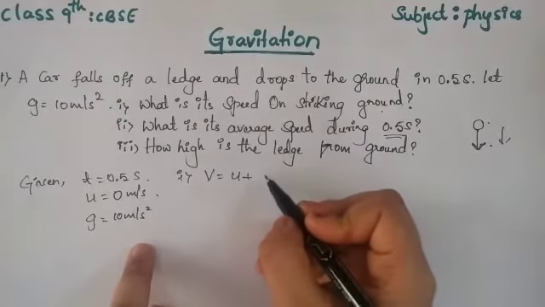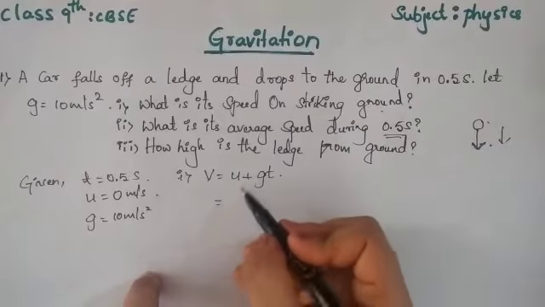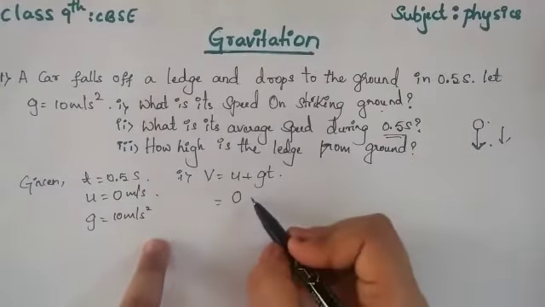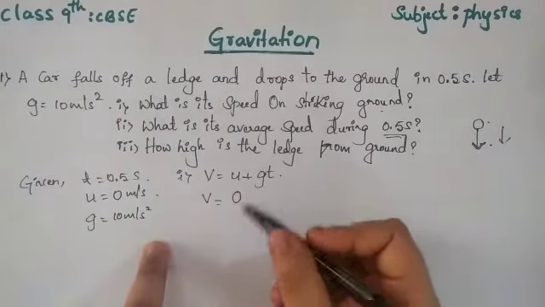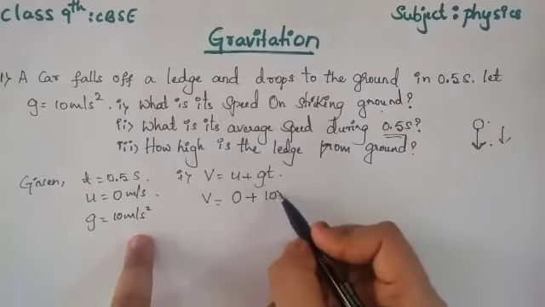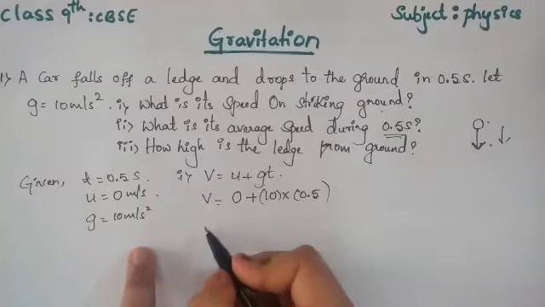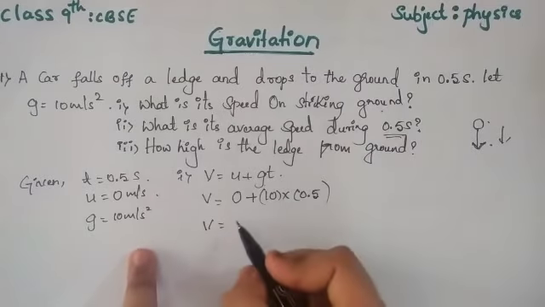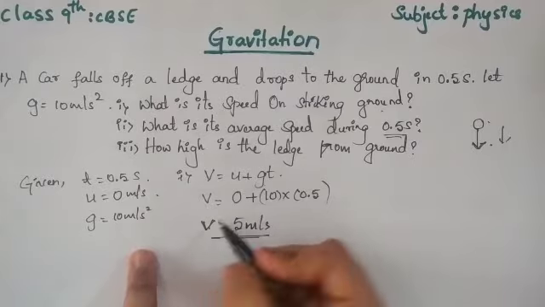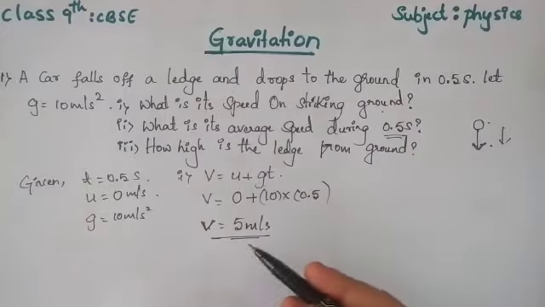In place of a I have to write g, so v equals u plus gt. The u value is 0, the v value we have to find out, that is the speed on striking the ground, plus the g value 10 into the t value 0.5 seconds. So v is 10 into 0.5, which is 5 meter per second. So 5 meter per second is the velocity, or the speed, of the object on reaching the ground.